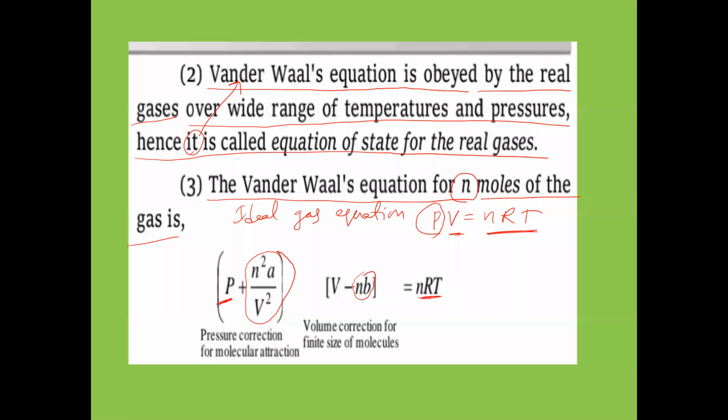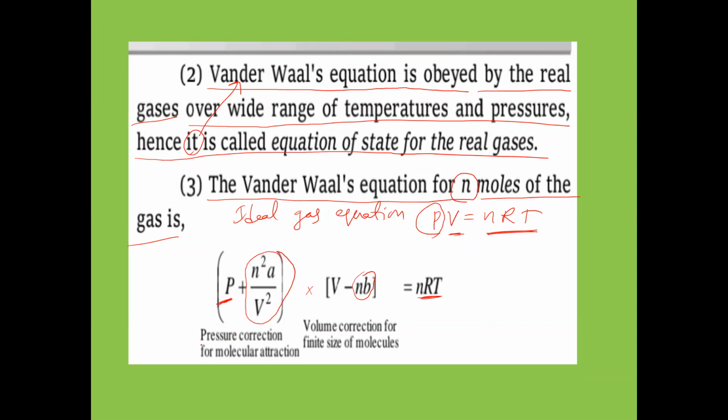So the left hand side of the ideal gas equation has been modified into P plus an square by V square, times V minus nb, is equal to nRT.